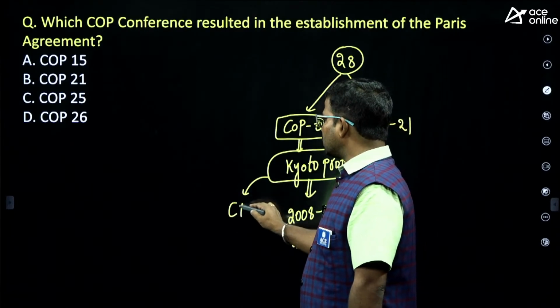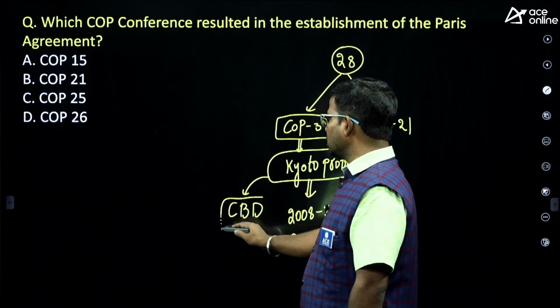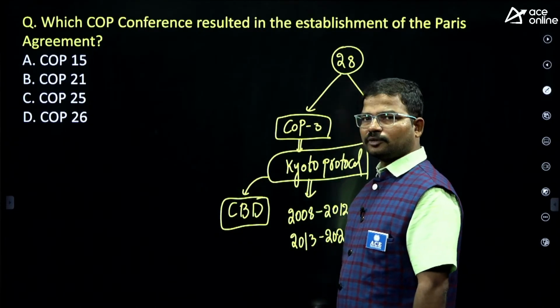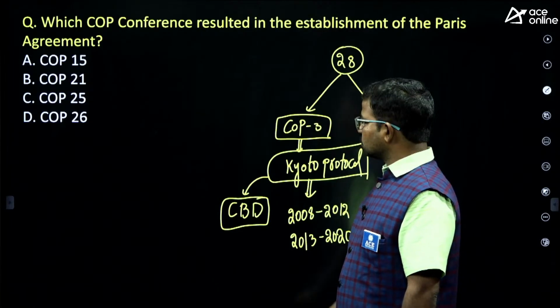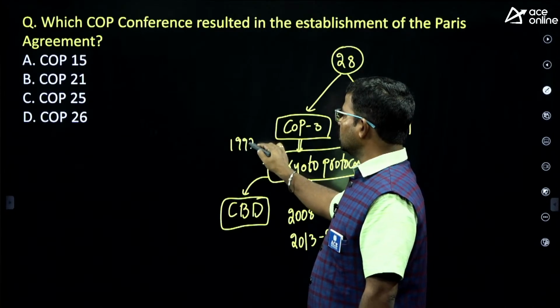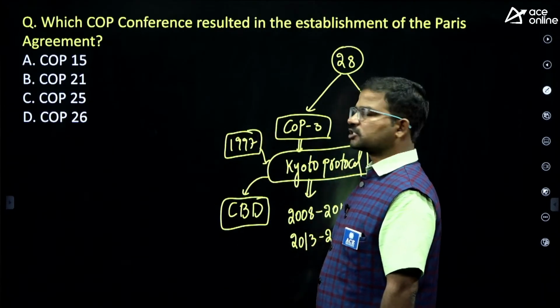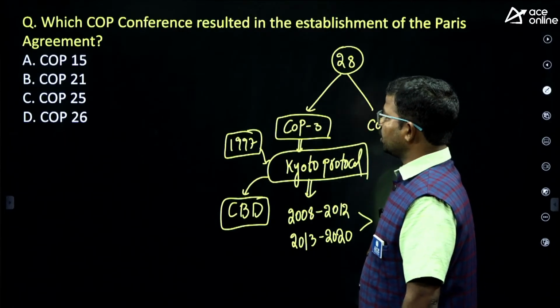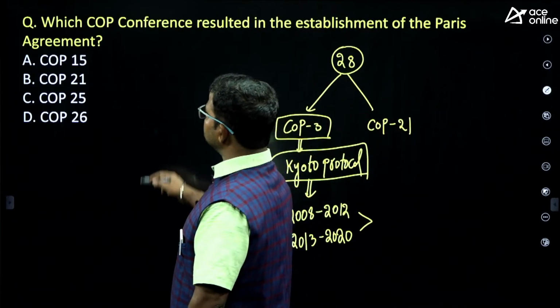Common but differentiated responsibilities. That is the major objective of the Kyoto Protocol. It was initiated in December 1997.